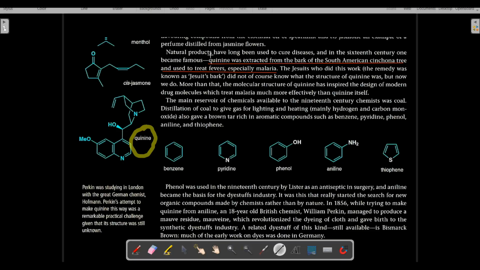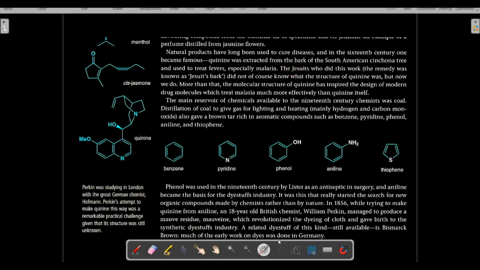So in the 16th century, that is in the period between 1501 and 1600, one of the products became very famous, and that was quinine. Quinine was extracted from the bark of the South American cinchona tree, and it was used to treat fevers caused by malaria.